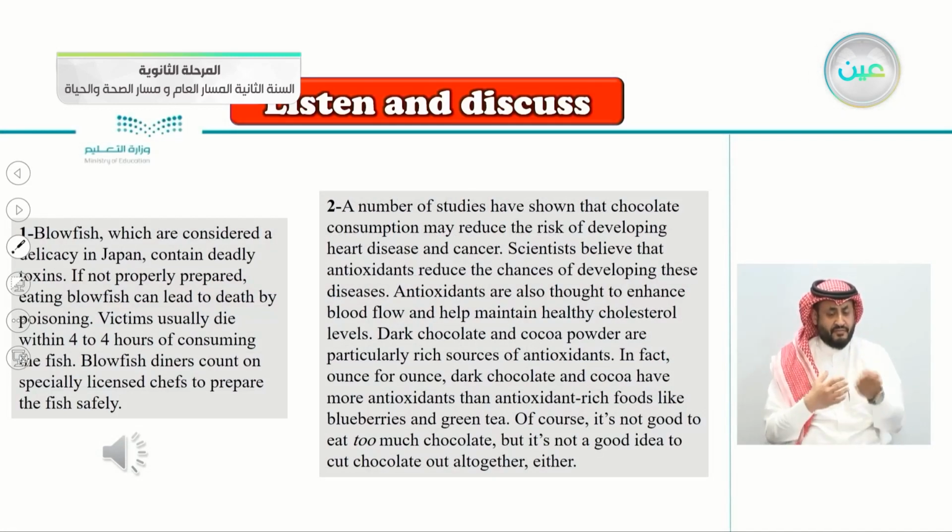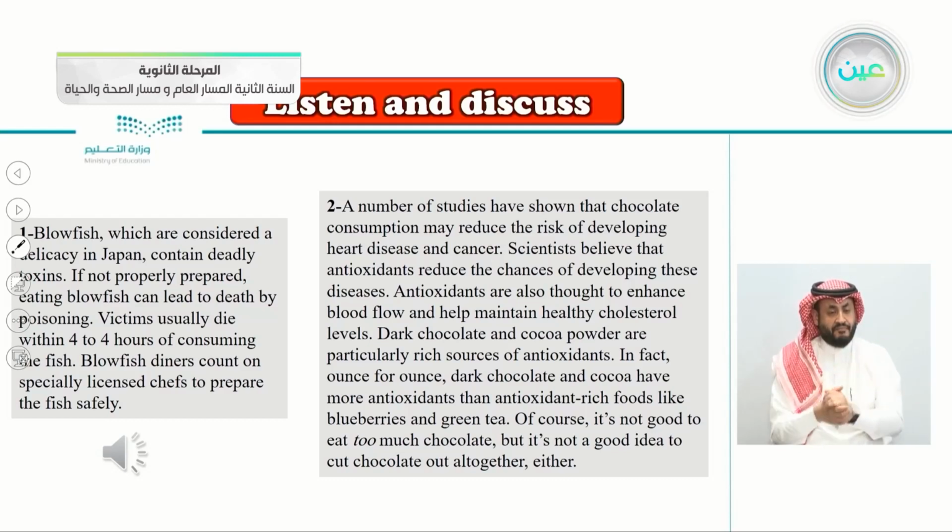Let's listen. 1. Blowfish, which are considered a delicacy in Japan, contain deadly toxins. If not properly prepared, eating blowfish can lead to death by poisoning. Victims usually die within 4 hours of consuming the fish.